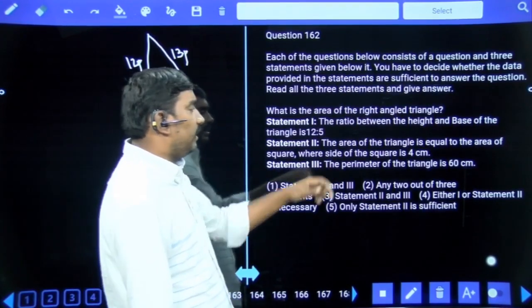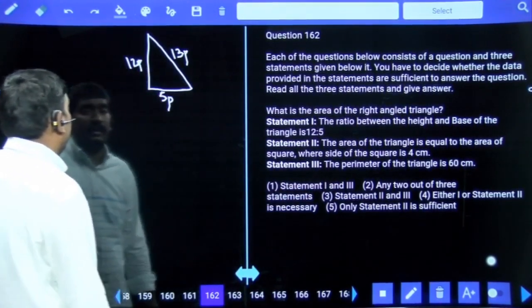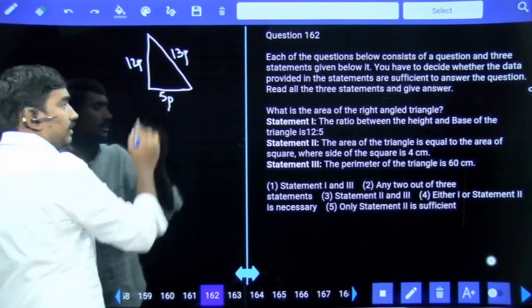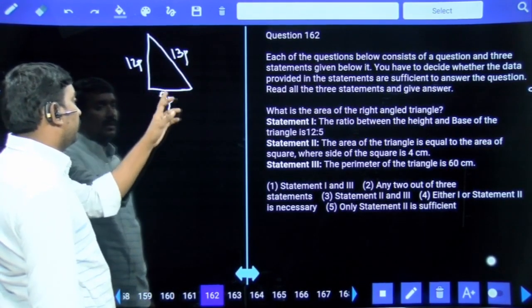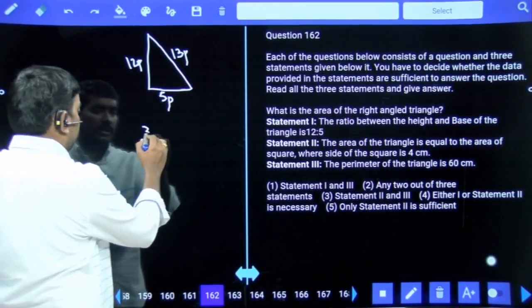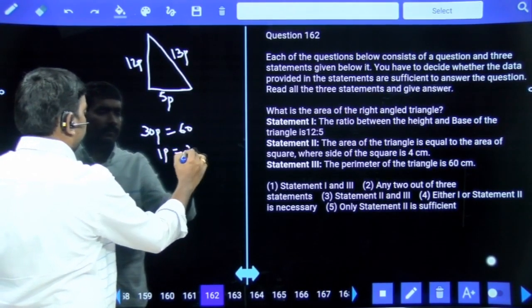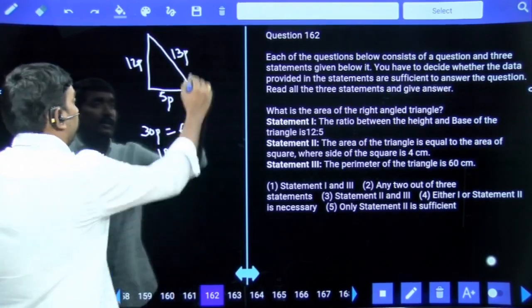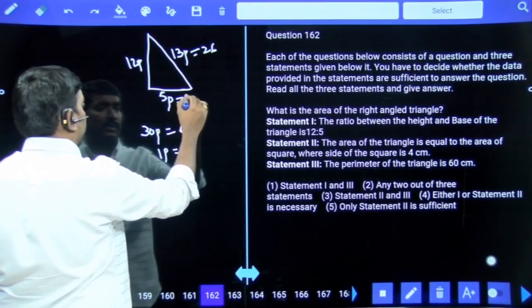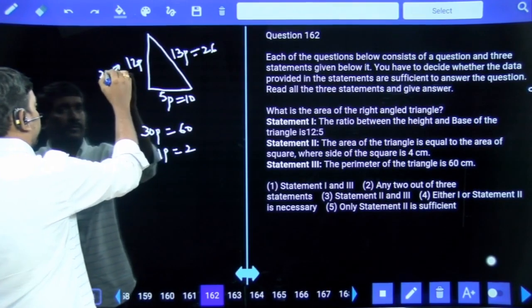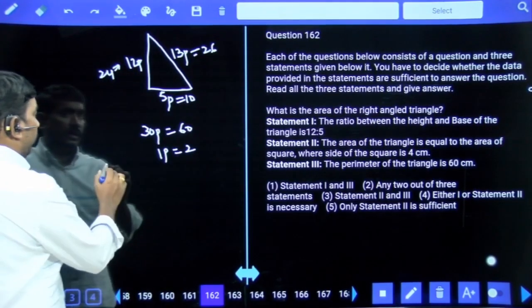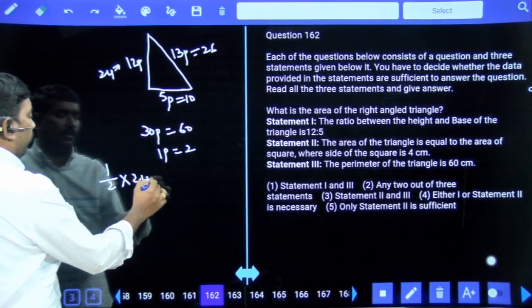Third one, the perimeter of the triangle is 60. Perimeter is 60 means the sum of all the sides is 60. 12 plus 13 plus 5 is 30 parts, valued 60, so 1 part is 2. Then 13 twos are 26, 5 twos are 10, 12 twos are 24. Area means half into base into height, 24 into 10.